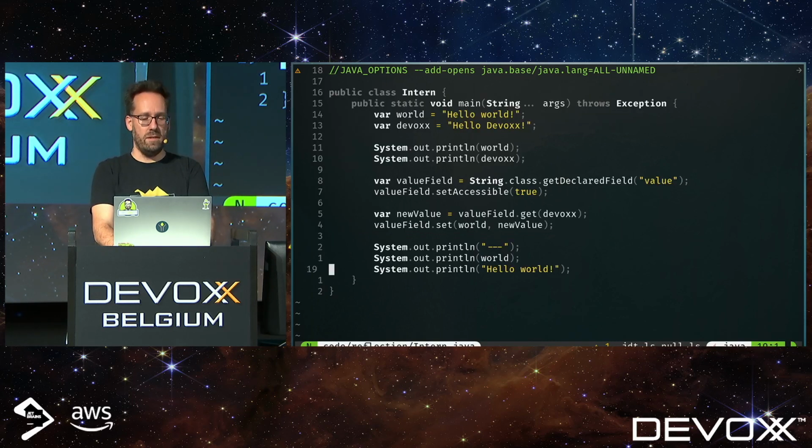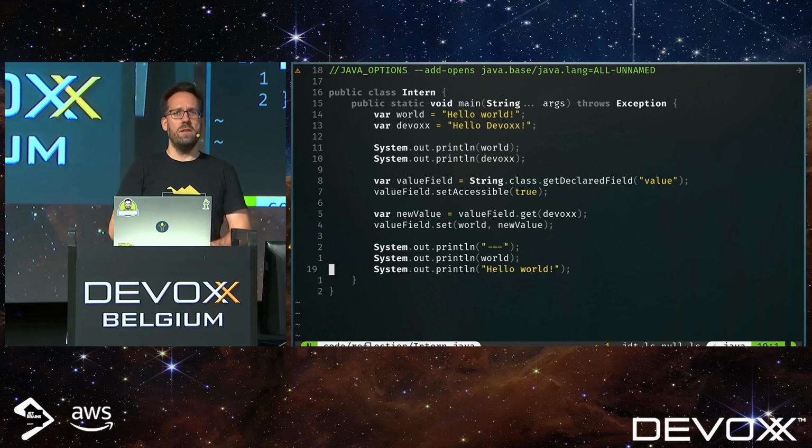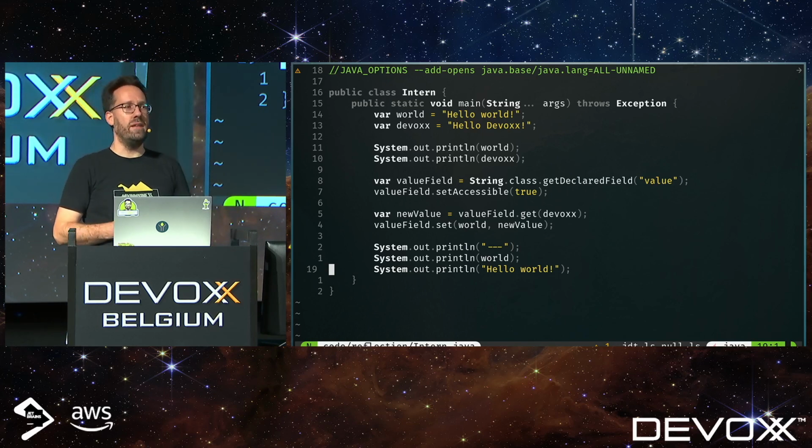So what the hell happened here? Didn't I say hello world here? Well, I did, but the JVM does something called interning with strings, which means that if you have a string literal in your code and you repeat it somewhere in the same class, then it will only store the string once and point to it.